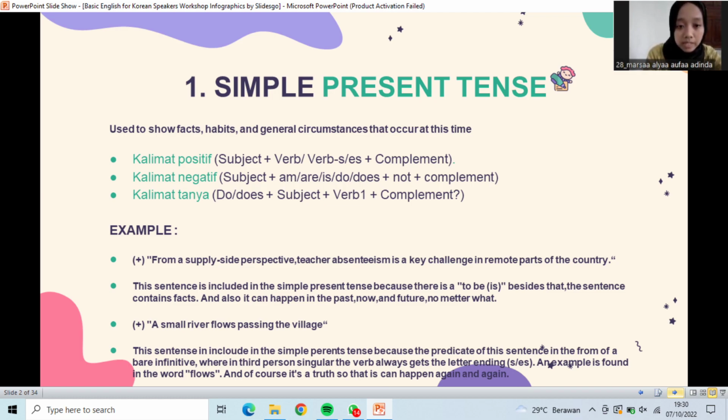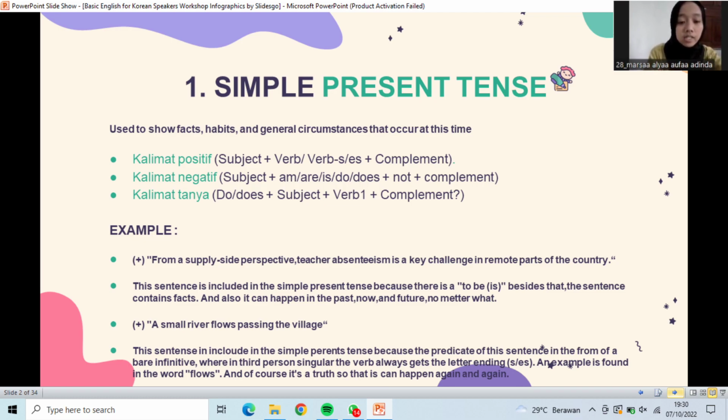From a supply side perspective, teacher absence times is a key challenge in remote parts of the country. The sentence is included in the simple present tense because there is a to be, is. Besides that, the sentence contains a fact, and it can also happen in the past, now, and future, no matter what.